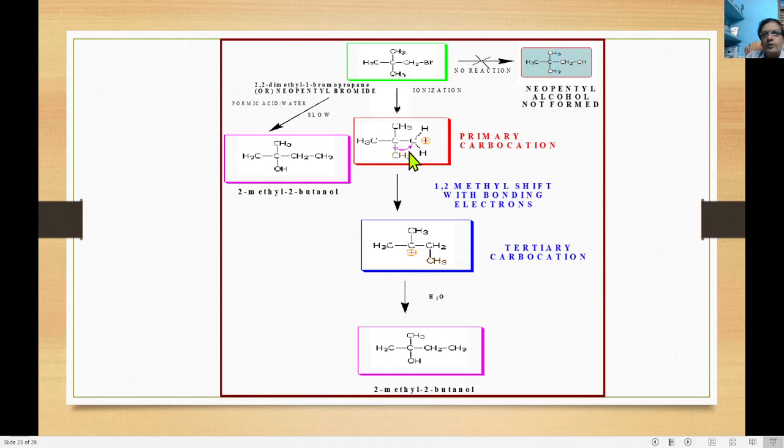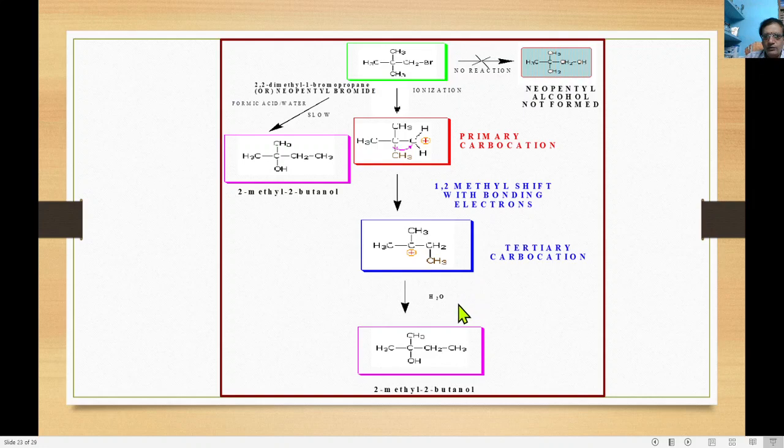Once the primary carbocation is formed, the 1,2 shift takes place here. The 1,2 methyl shift takes place, so a methyl group shifts to this carbon. The positive charge shifts to here to make a tertiary carbocation. As a whole, the primary carbocation goes to a tertiary carbocation because it is a stable carbocation.